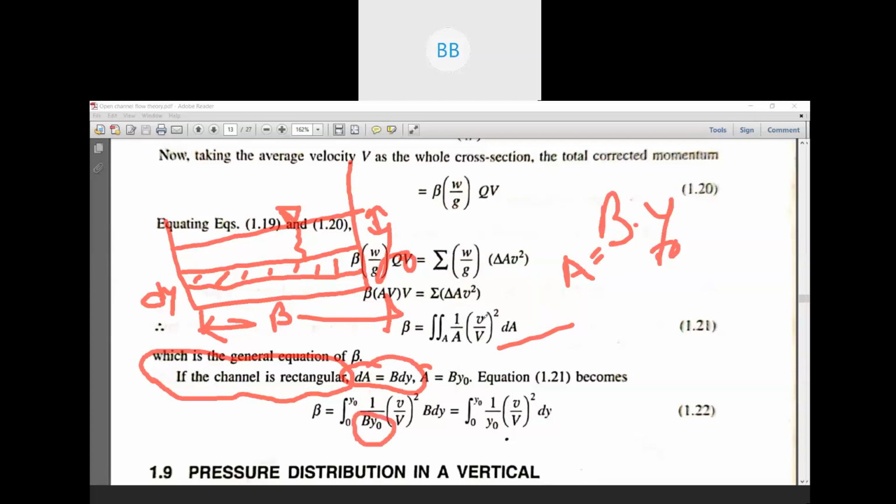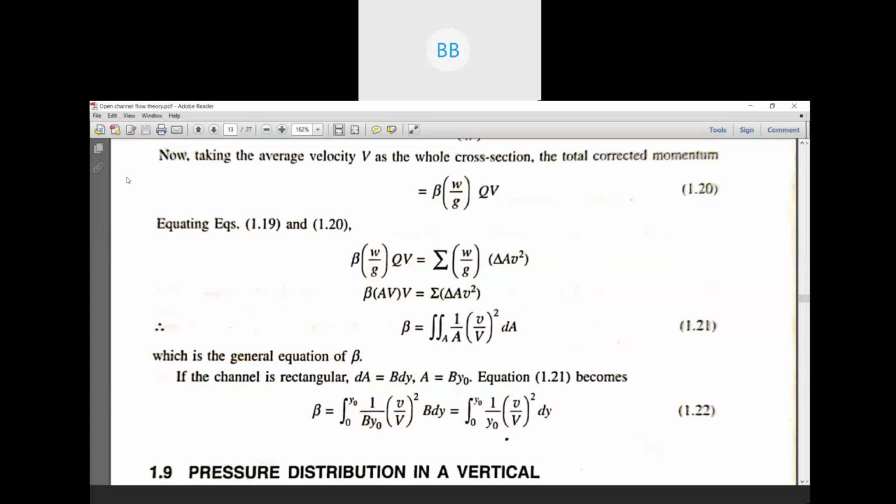Then small v by capital V whole square, then del A again we substitute B into dy. And for the integration, the limit is from 0 to y naught. We have already discussed how the limit changes. So it will be from 0 to y naught, and we are integrating with respect to y.